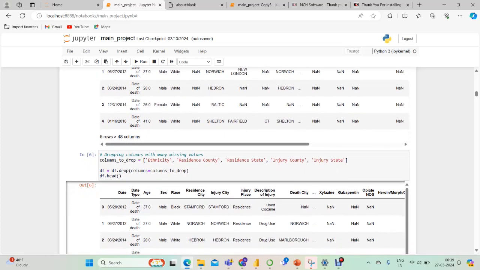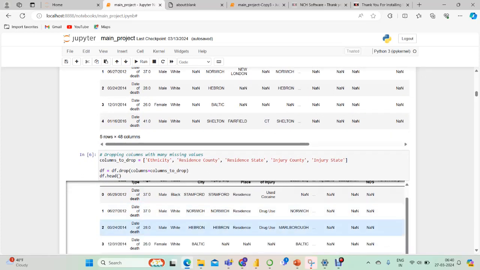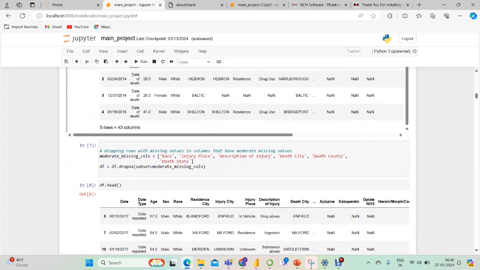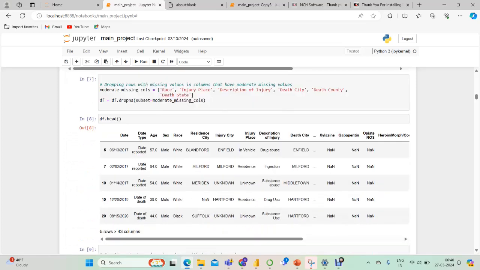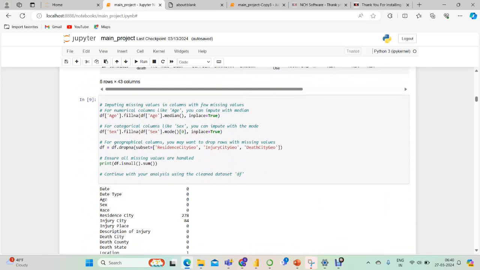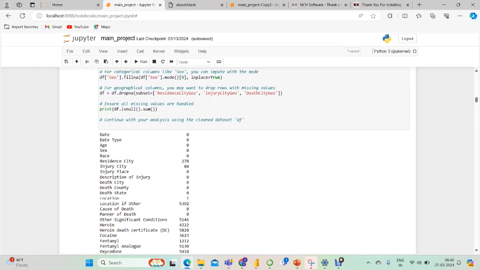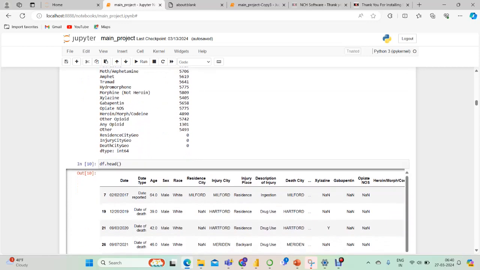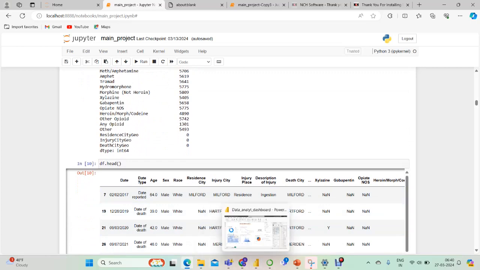And this is the code for the missing columns, and we got this new data set, and this is the code for missing values in rows, and this is the code for changing age and sex through median and mode. That's all about these things.